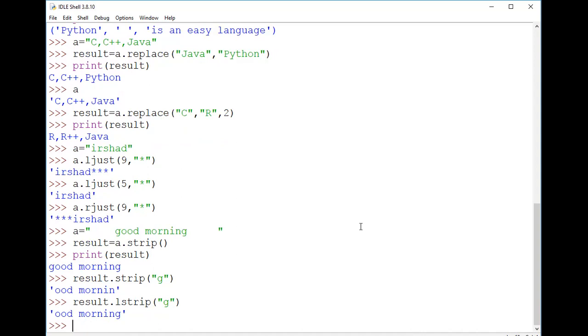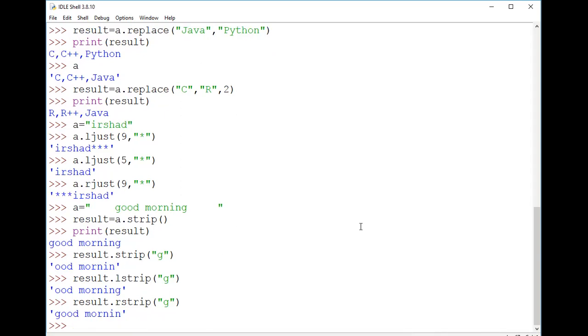For example, if you want to delete the G from the last character, not from the first, then you can use R strip, that is right strip. So if I write result, I simply need to change L strip to R strip, using the same G. And you can see good morning, so there is no G at all here.